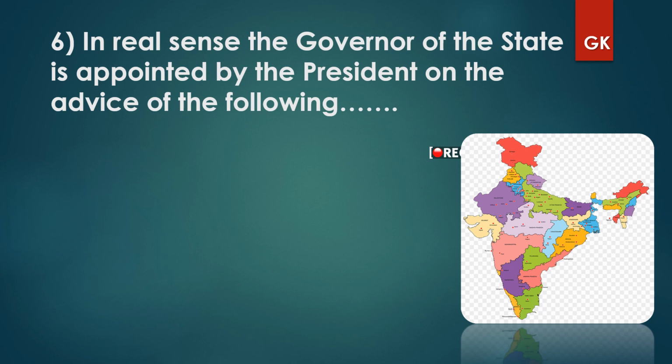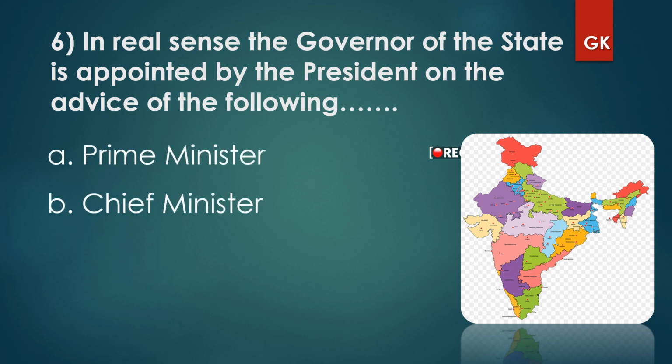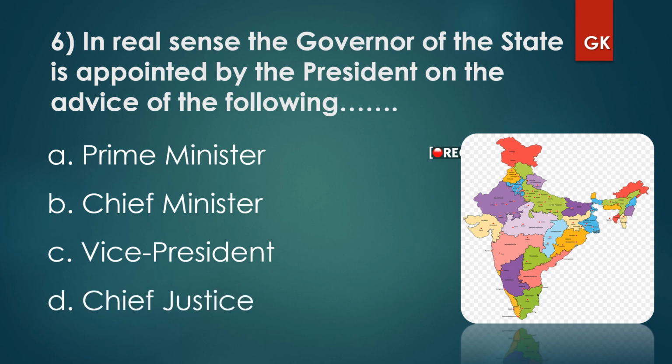In real sense, the governor of the state is appointed by the President on the advice of the following: Prime Minister, Chief Minister, Vice President, Chief Justice. The answer is Prime Minister. So the governor of the state is appointed by the President on the advice of the Prime Minister.